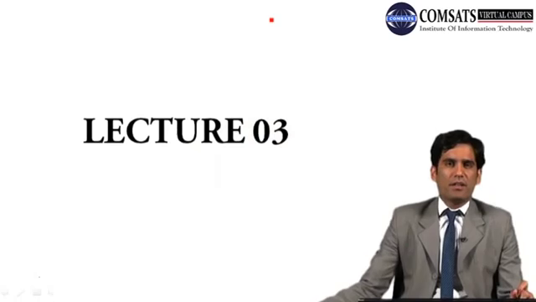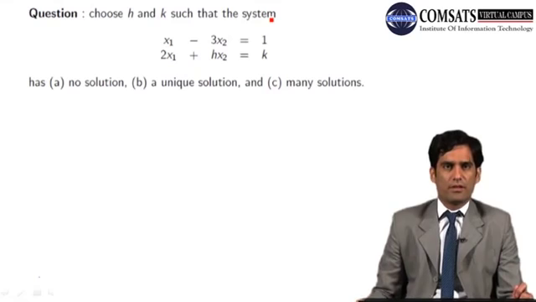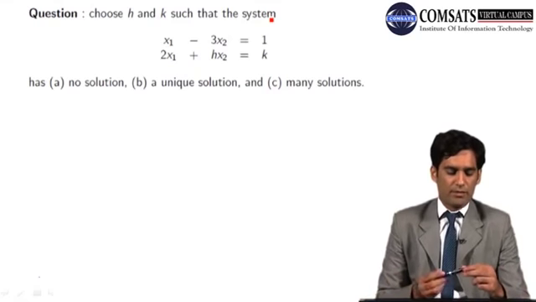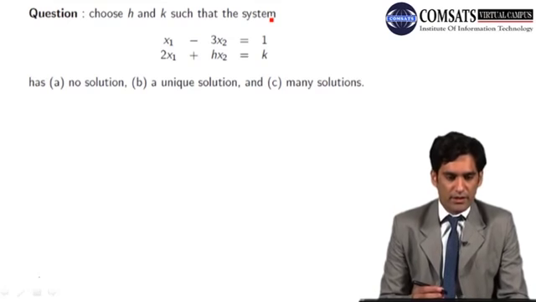Before starting the third lecture, let me solve the practice problem which I gave you at the end of the second lecture.